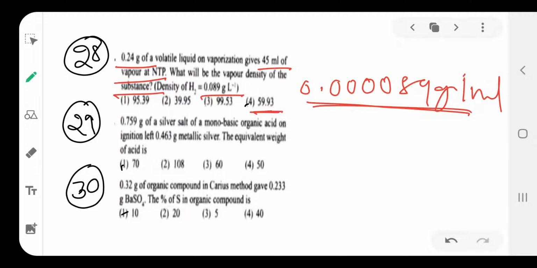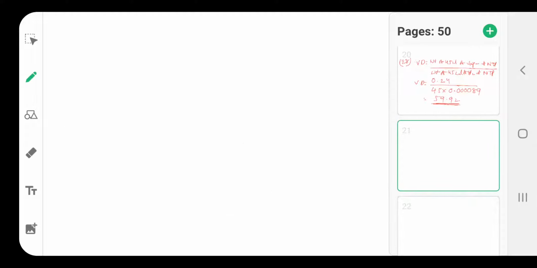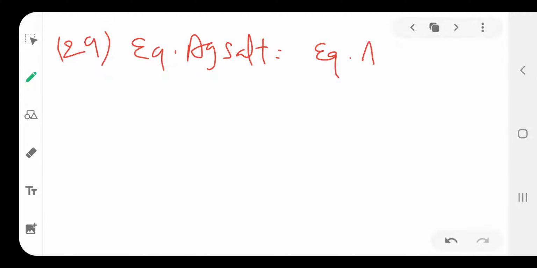Then question 29. 0.759 silver salt of a monobasic organic acid, on ignition, left 0.463 gram metallic silver. Find the equivalent weight of the acid. See this formula: the equivalent weight of the silver salt is equal to the equivalent weight of silver metal.